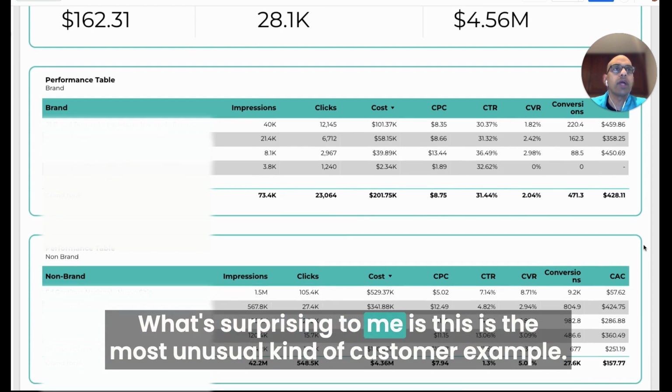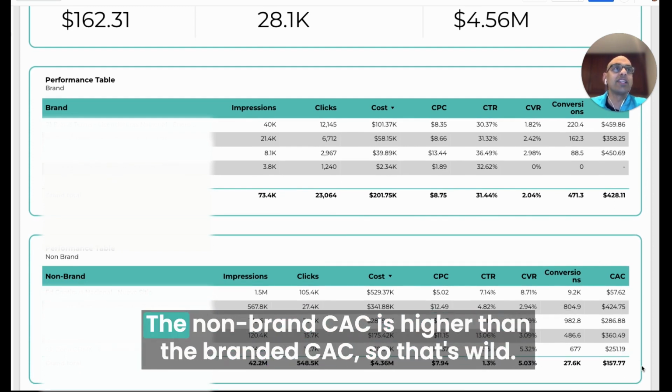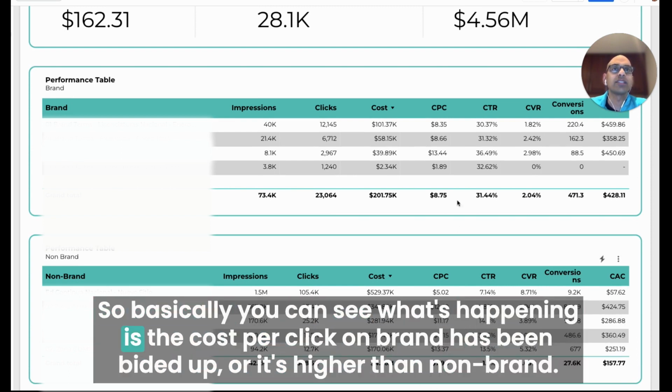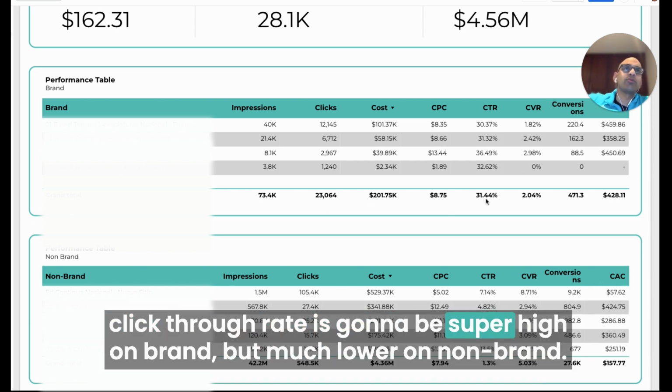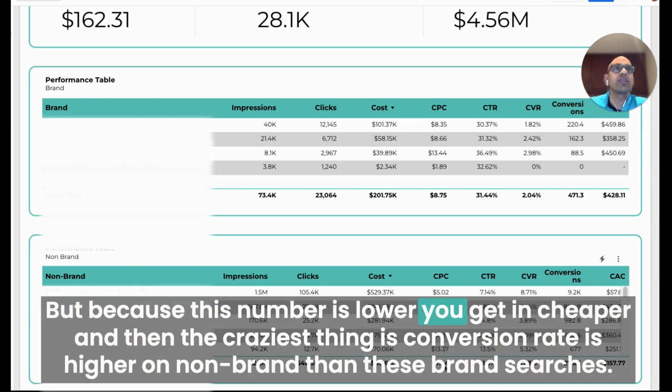What's surprising to me is this is the most unusual kind of customer example. The non-brand CAC is higher than branded CAC. So that's wild. Basically you can see what's happening is the cost per click on brand has been bid up to where it's higher than non-brand. It's fascinating, right? Click-through rates are going to be super high on brand, but much lower on non-brand. But because this number is lower, you get in cheaper. And then the craziest thing is conversion rate is higher on non-brand than these brand searches.